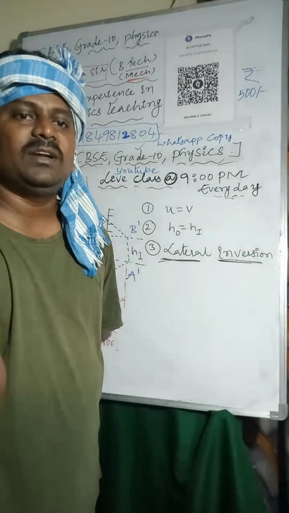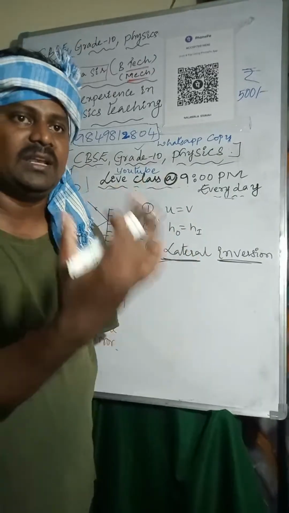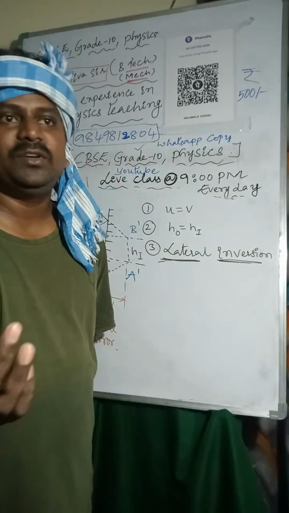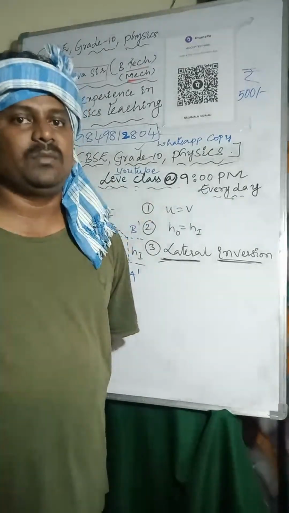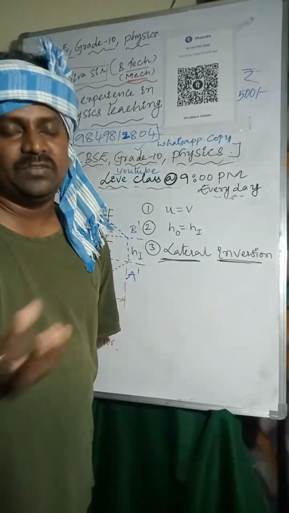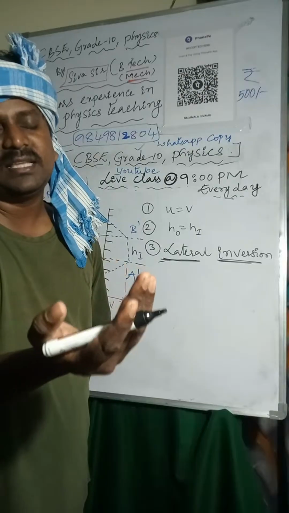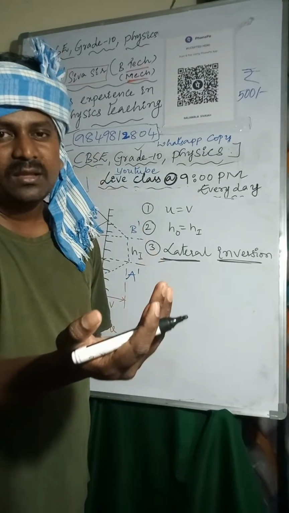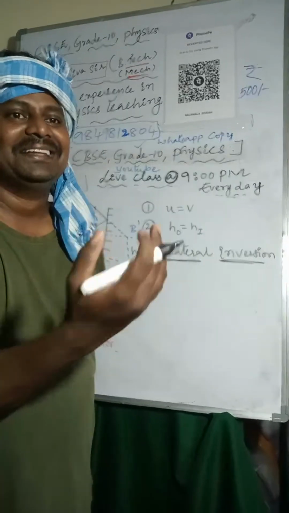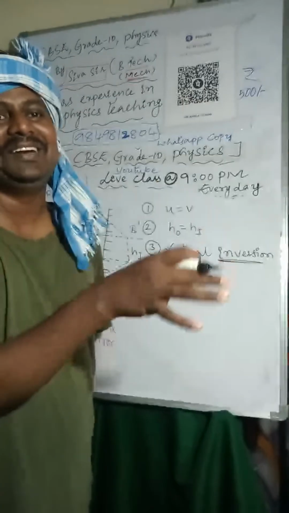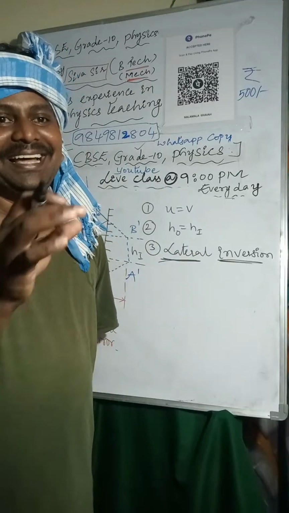The phenomenon where the left side of the object appears to be the right side, and the right side appears to be the left side, is called lateral inversion. The best example is the letters written on an ambulance. The letters are written in reverse format, meaning mirror reflection. When you see them in the rear view mirror, side view mirrors of buses, cars, bicycles, bikes and scooters, the ambulance letters will be clear.